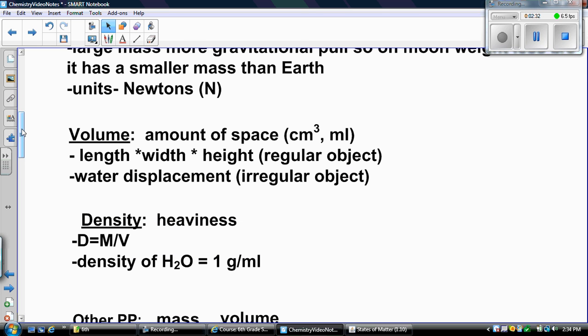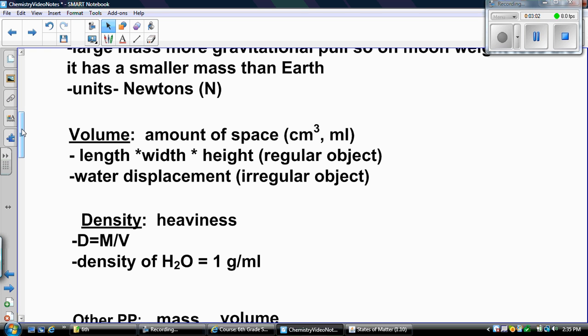Volume of matter is the amount of space matter takes up. If we measure the volume of a regular object, meaning it has a certain shape where we can measure the length, width, and height, then the unit would be centimeters cubed, because you multiply length times width times height, each measured in centimeters, and you get centimeters cubed.